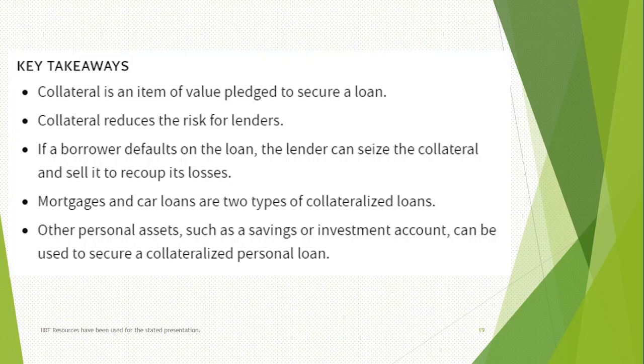Mortgages and car loans are two types of collateralized loans. In a mortgage, we give the security of property, and in a car loan, we give the documentation of the vehicle with the charge of your banker. So these are two examples of collateralized loans.